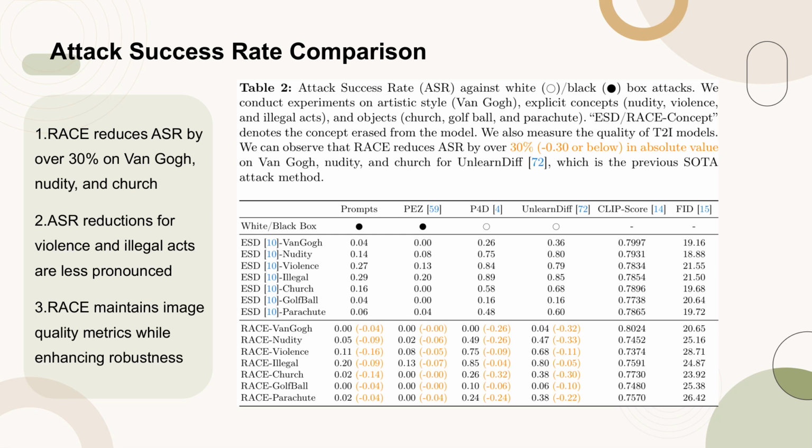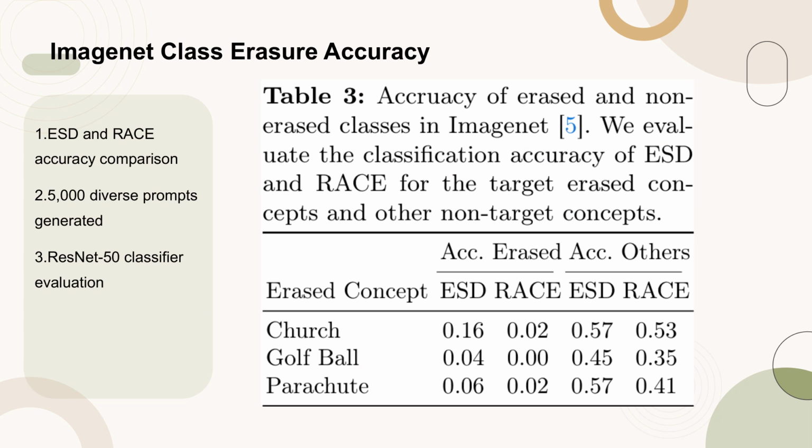Table 3 presents the accuracy of erased and non-erased classes in the ImageNet dataset, focusing on the evaluation of ESD and R.A.C.E methods. The study generates 5,000 prompts with varied random seeds to produce a diverse set of images, which are then evaluated using a pre-trained ResNet 50 classifier for top 1 accuracy. The results indicate that R.A.C.E shows improved capability for object concept erasure compared to ESD, although there is a slight decrement in classification accuracy for non-target classes, likely due to R.A.C.E.'s method of targeting the neighborhood surrounding the intended concept.